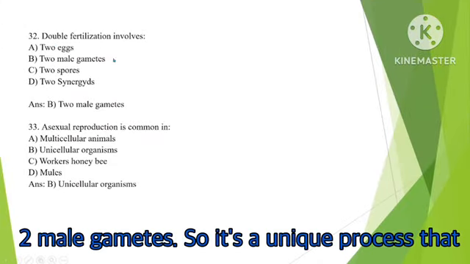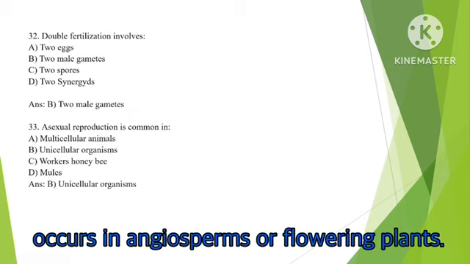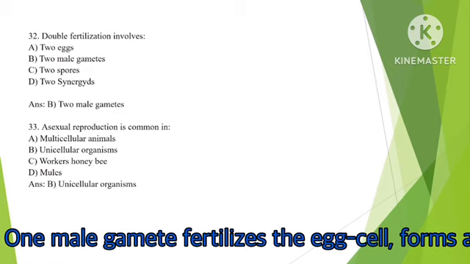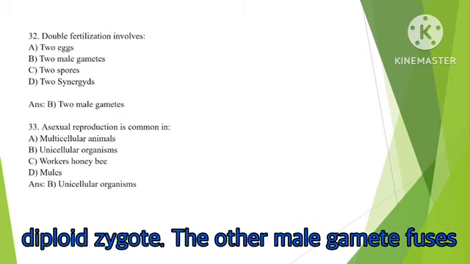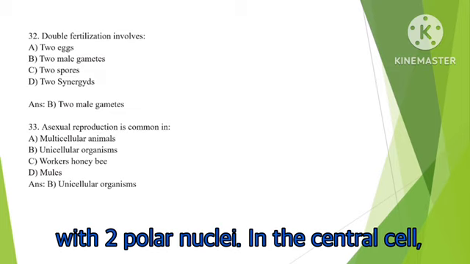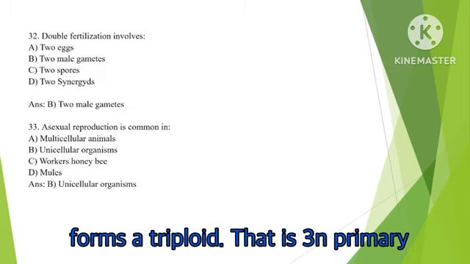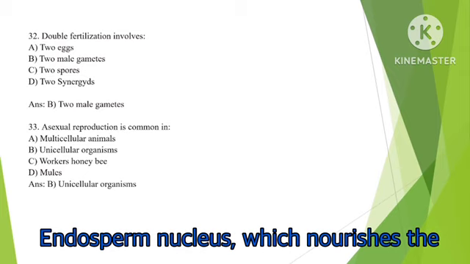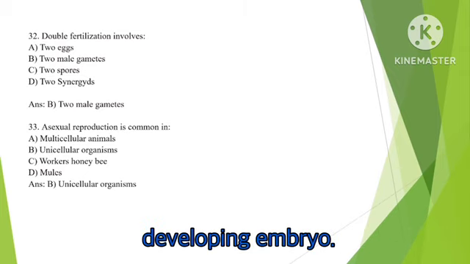Double fertilization involves two male gametes. It is a unique process that occurs in angiosperms, or flowering plants. One male gamete fertilizes the egg cell and forms a diploid zygote. The other male gamete fuses with two polar nuclei in the central cell and forms a triploid, that is 3N, primary endosperm nucleus, which nourishes the developing embryo.